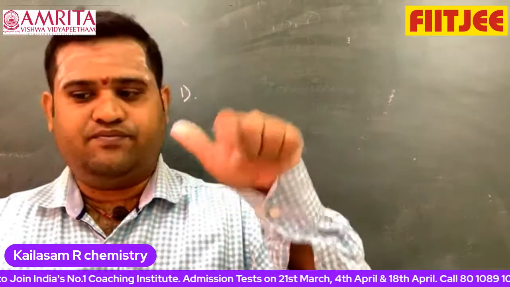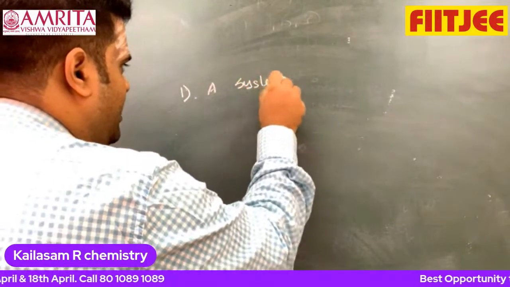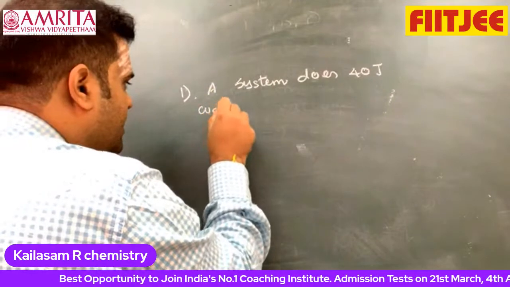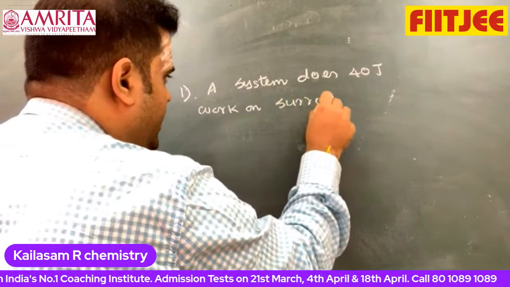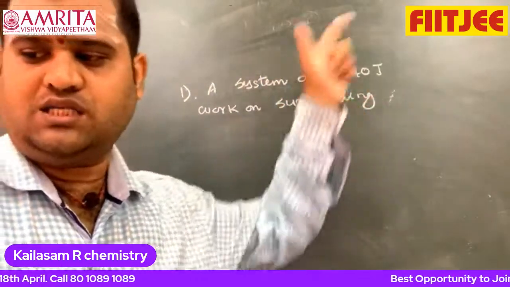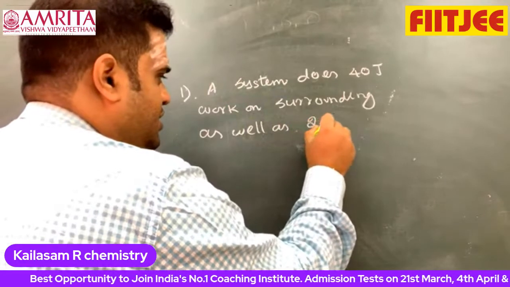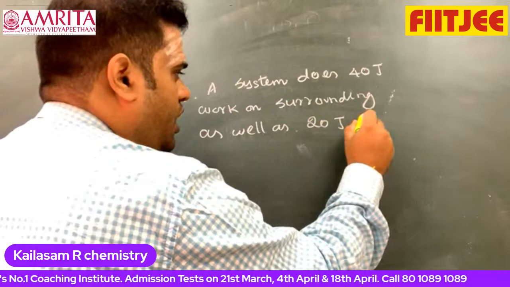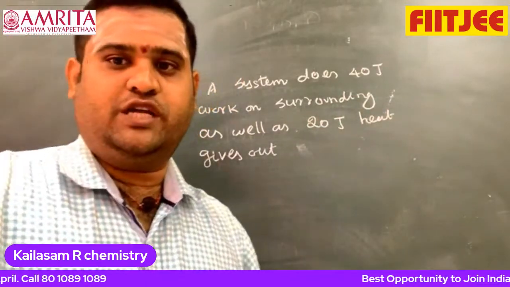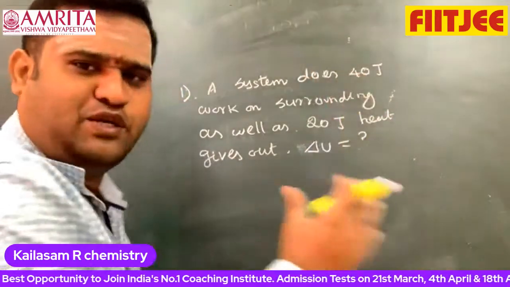Question number 1. A system does 40 joule work on surrounding, as well as 20 joule of heat energy gives out. Find delta U. Fine, a simple question.